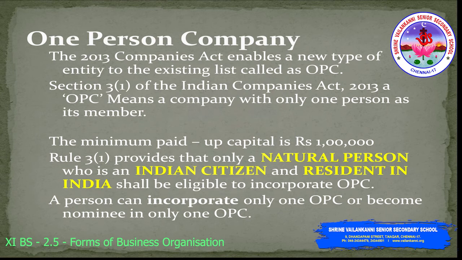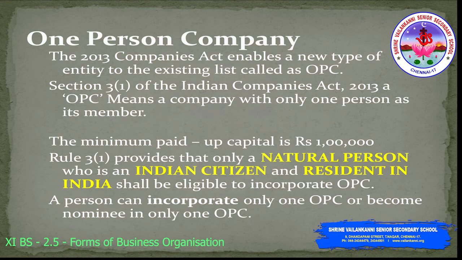Rule 3 Rule 1 provides that only a natural person who is an Indian citizen and resident in India shall be eligible to incorporate a one-person company. You should be very careful here. Only a natural person, which means only a human being, who is an Indian citizen. He cannot be a foreigner.